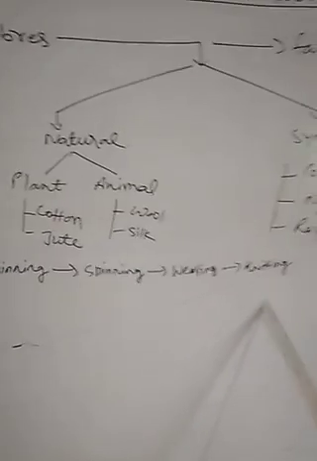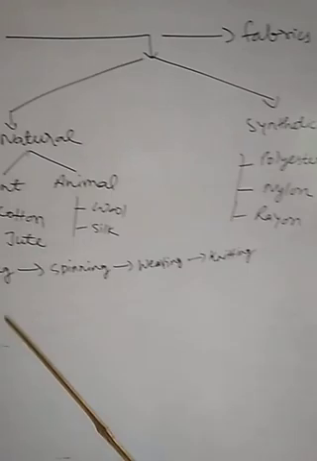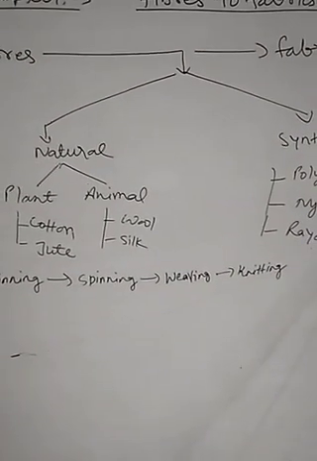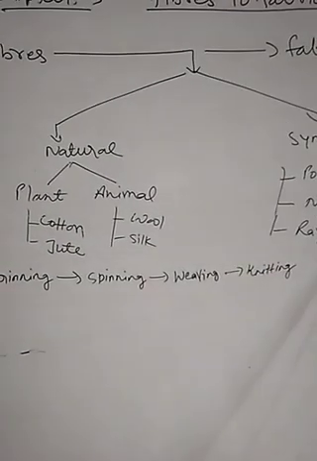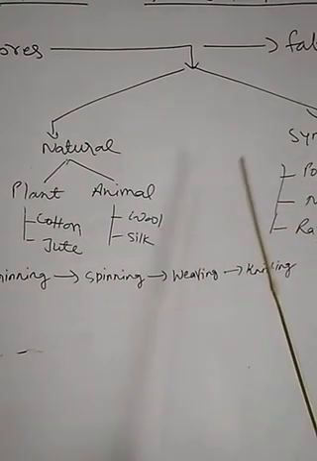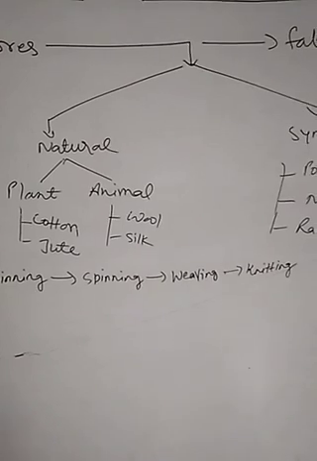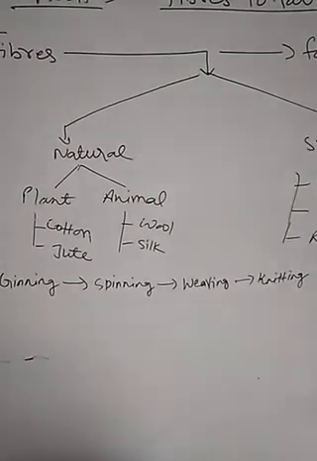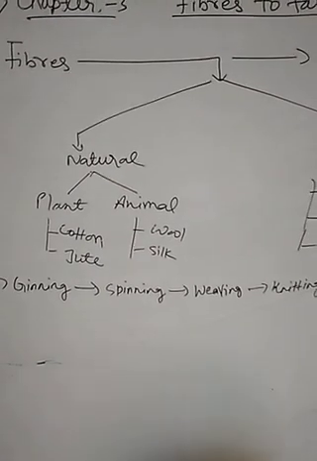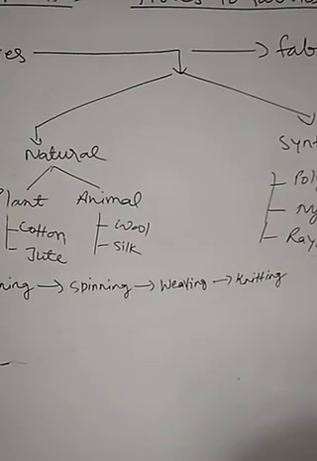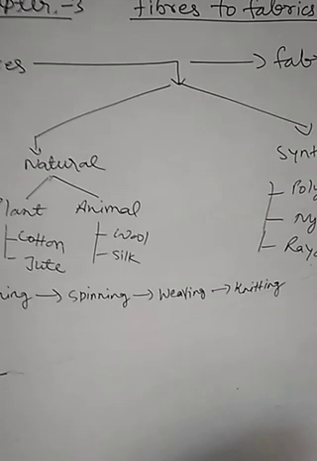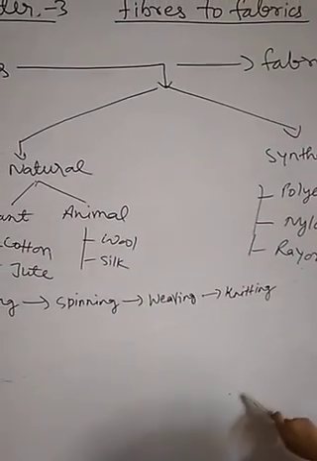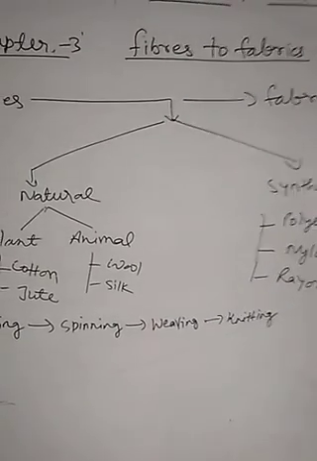The third process is weaving. In this process, the yarn is converted into cloth. The process of arranging two sets of yarn together to make a fabric with the help of a hand loom or power loom is called weaving. Hand loom is an earlier traditional method. It is used on a small scale, but power looms are new and modern, and are used on a large scale with the help of machines.